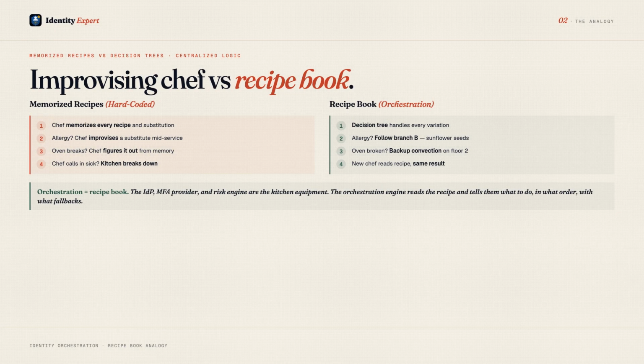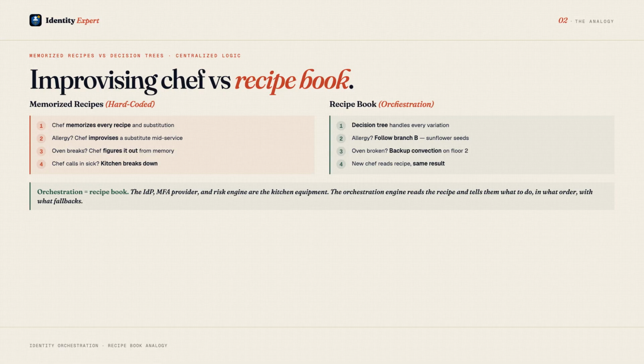Think about the difference between a chef who memorizes every recipe and improvises substitutions mid-service versus a kitchen that runs on a recipe book with decision trees. In the first kitchen, which is how hard-coded auth works, the chef knows that the Tuesday special uses almonds, but if a customer is allergic, the chef improvises a substitute on the spot. If the oven breaks, the chef figures out an alternative cooking method from memory. Every substitution depends on that specific chef's experience and judgment. If the chef calls in sick, the replacement chef does not know the same substitutions. The kitchen breaks down.